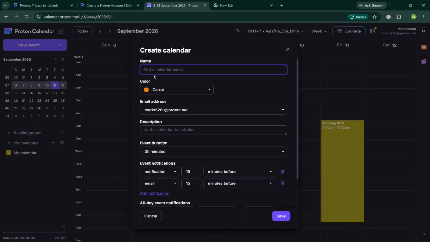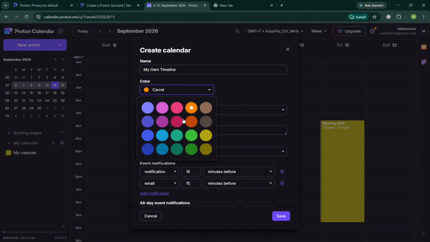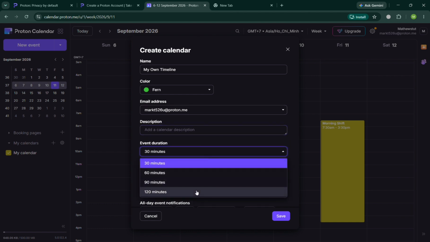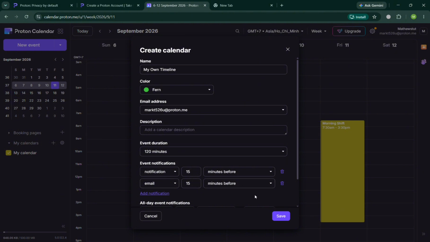By creating a calendar on this pop-up window, just simply enter here the name of the calendar or the event, for example, my own timeline, and choose the color that you prefer. Also add your email address, a description for it, the event duration, for example, 120 minutes, and even the event notification to be notified. By clicking the save button, it will automatically show you that it is now added in here.